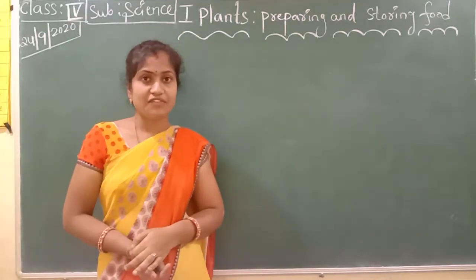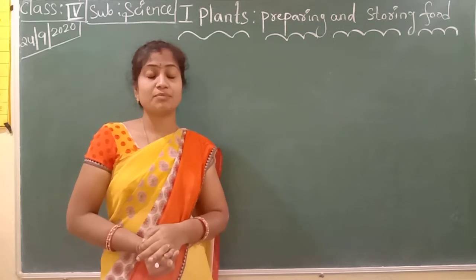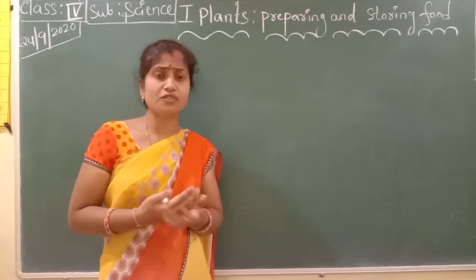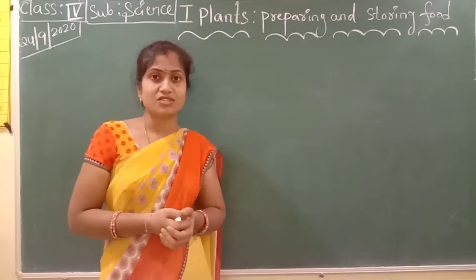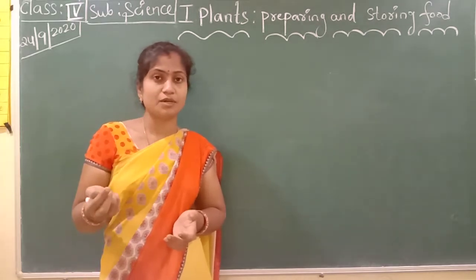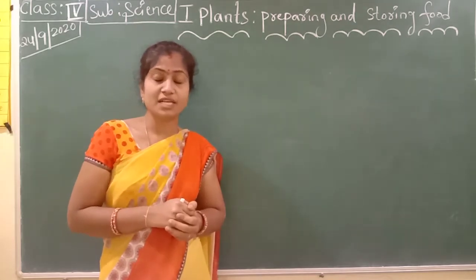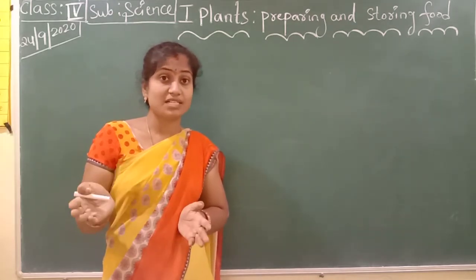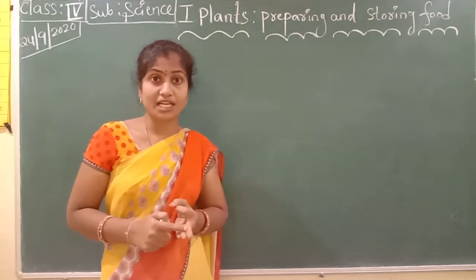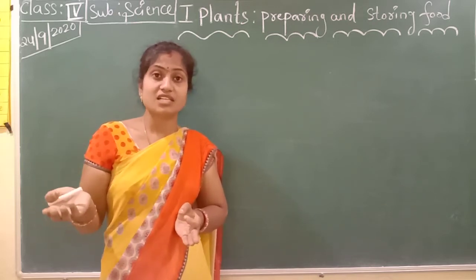In our daily life we are eating so many food items. Mostly 99% we are getting food from plants only. All food ingredients are given by plants only. Sometimes we depend on animals also. Pure vegetarian food means we are getting from plants only. Non-vegetarian food means we are getting from animals like fish, hen, goat; chicken and mutton we are eating, no? So like that animals also give food.